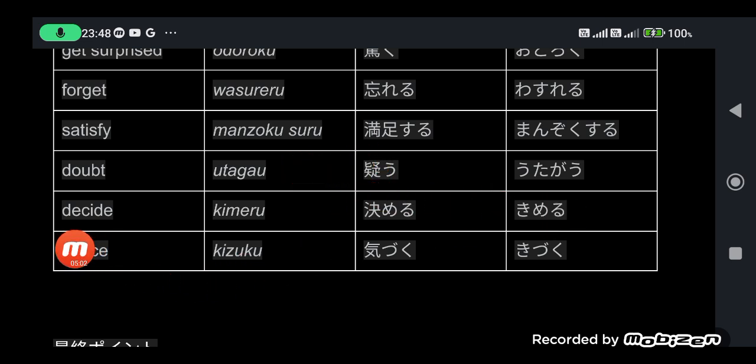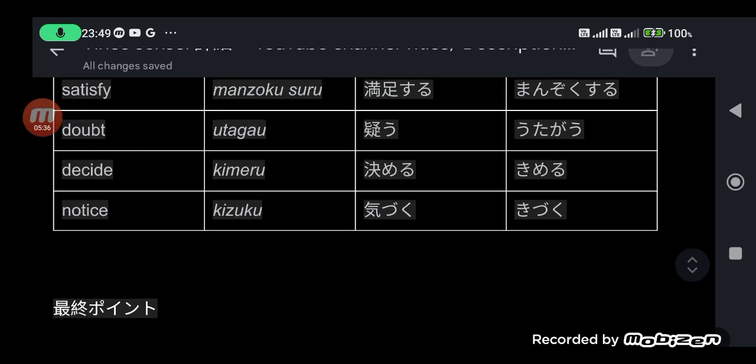Decide, kimeru. But kimeru is a transitive verb. The intransitive verb counterpart for kimeru is kimaru, with the same kanji. Notice, kizuku. So that's it, minasan.